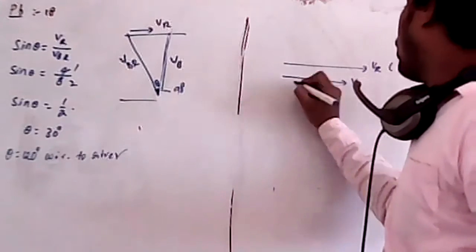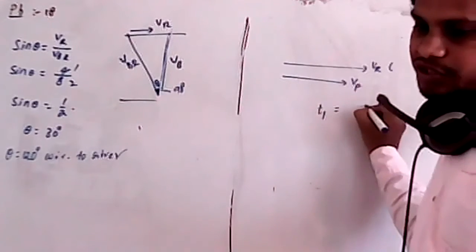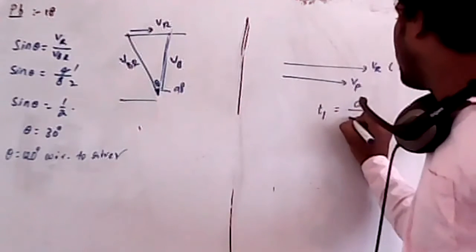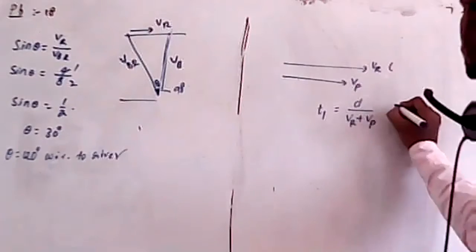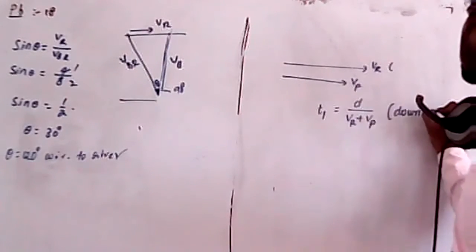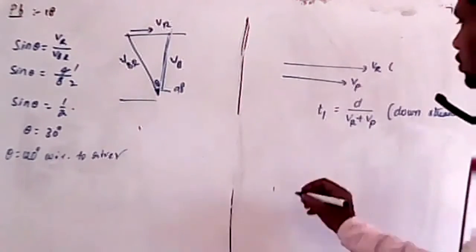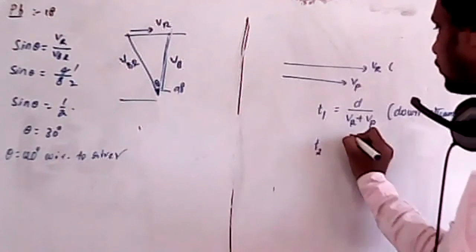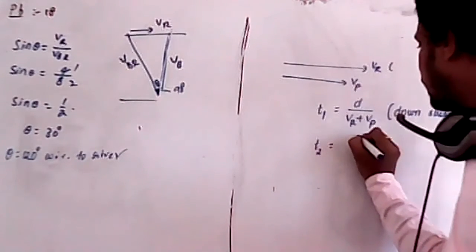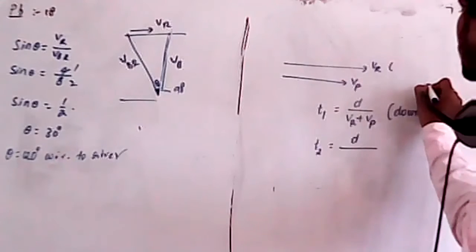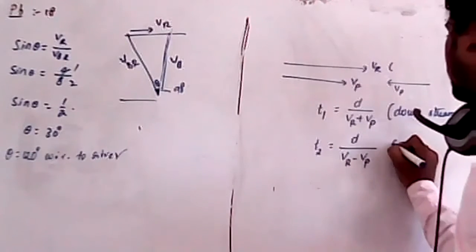Now remember, in order to take the downstream and upstream, I'll take the downstream time as t1. The downstream time t1 can be taken as distance d by the velocity of the river plus the velocity of the person. This is for downstream, so the velocity downstream is VR plus VP. Now I'll take T2 as the time taken in upstream. In upstream the person will move opposite to the flow of the river, therefore you can take it as VR minus VP. It is in upstream.